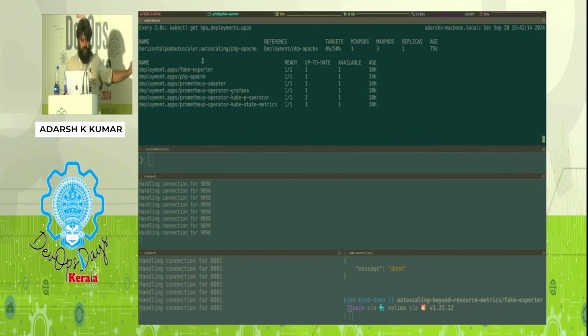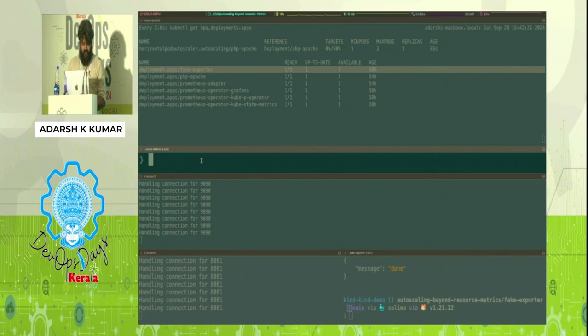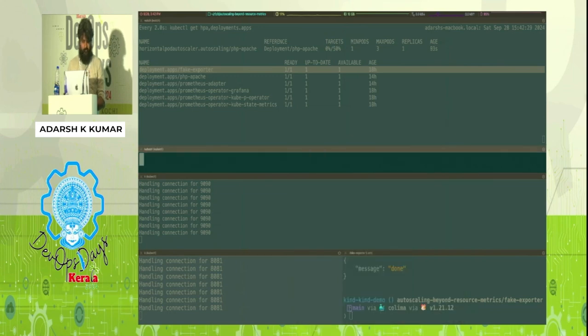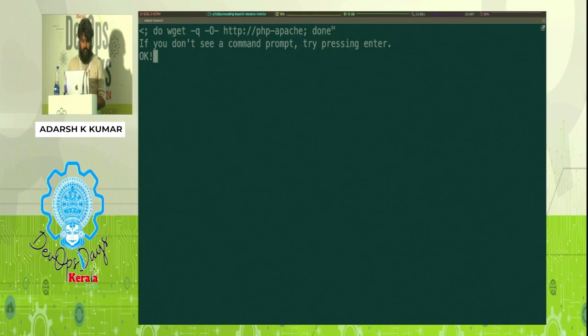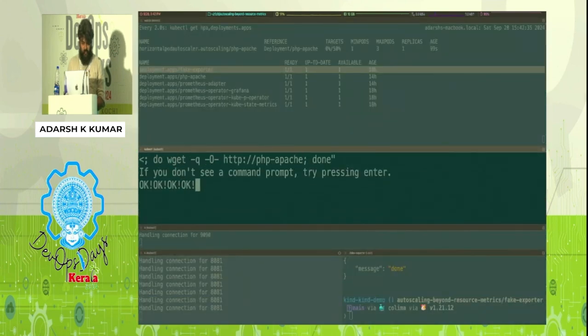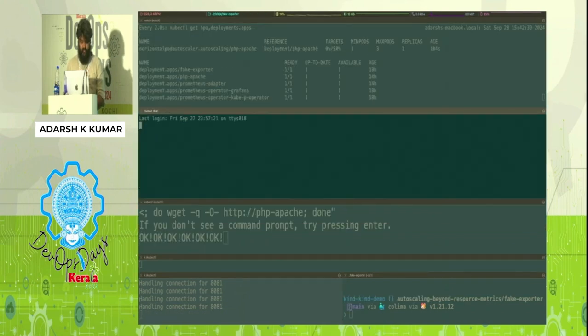You can see on the top the HPA, and you can see the number of pods that I'm running. So yeah, it will start putting load on my deployment object.